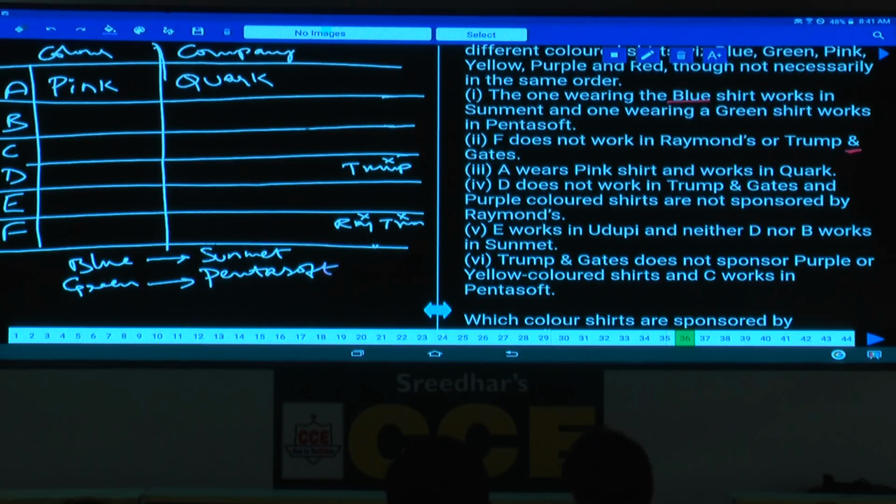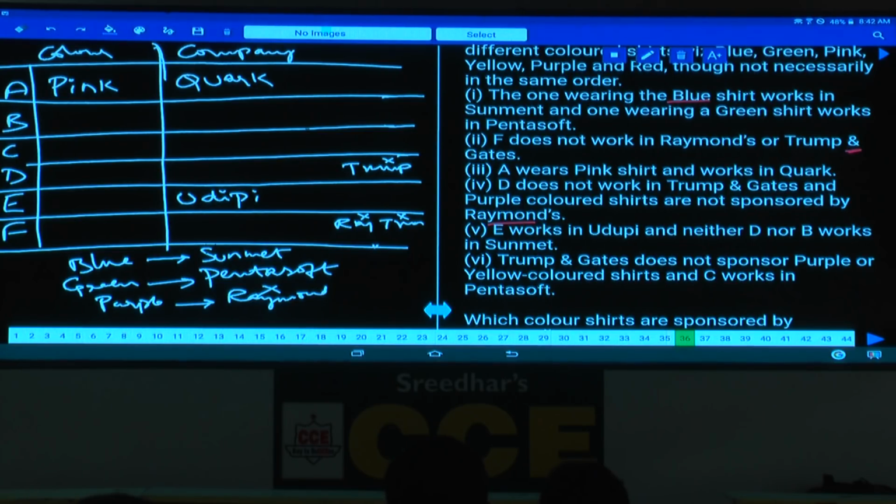And purple colored shirts are not sponsored by Raymond. Now Raymond, purple, and whatever this one, Raymond cannot be here. Hence put a cross. Purple is not sponsored by Raymond. And E works in Udupi. Now E works in Udupi. Now this is fixed here. The company is fixed, Udupi.